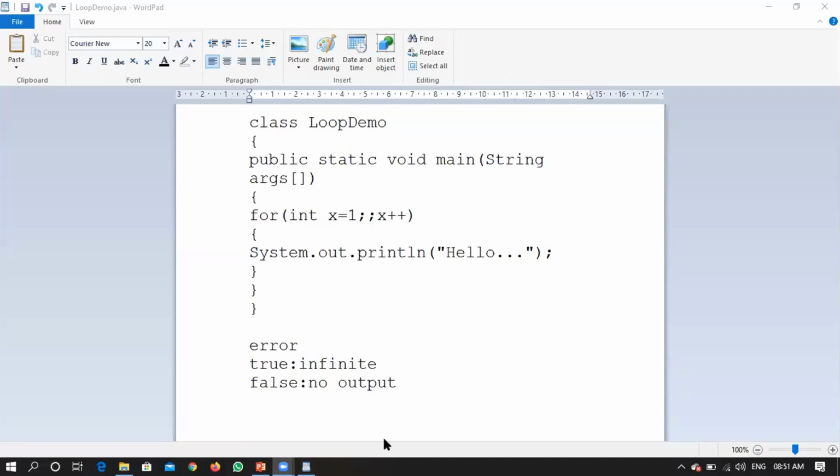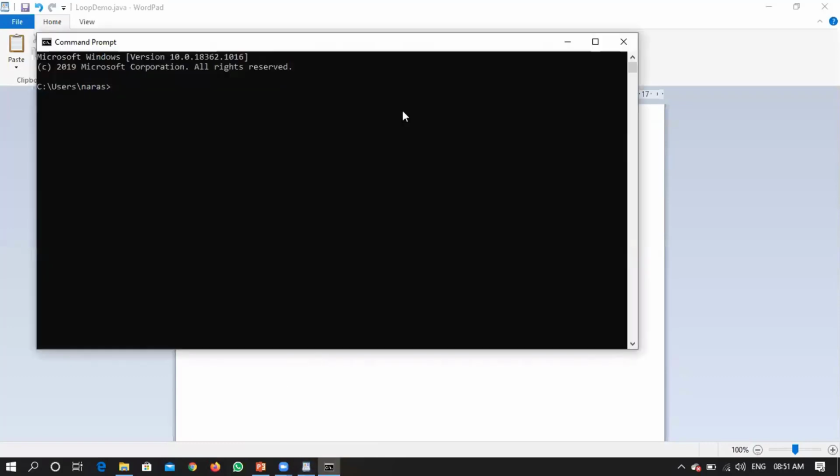Yes. Let me remove these parts. Hope you can see the screen, the command prompt. Okay. cd desktop slash java, javac LoopDemo.java.